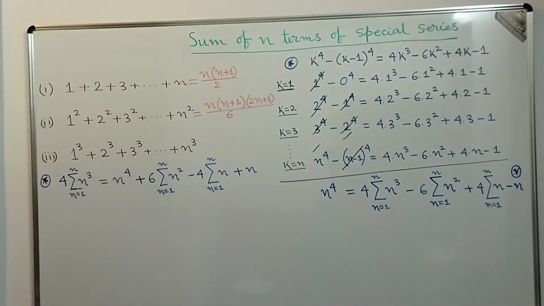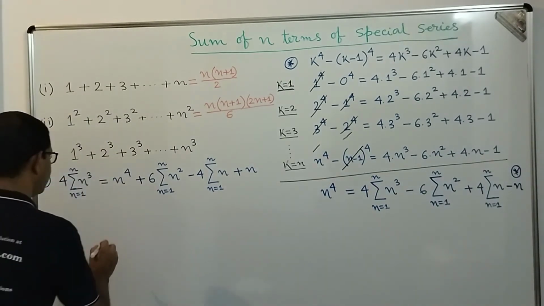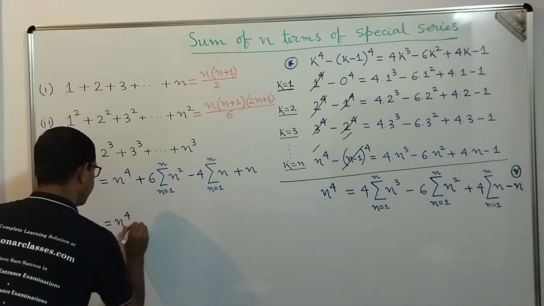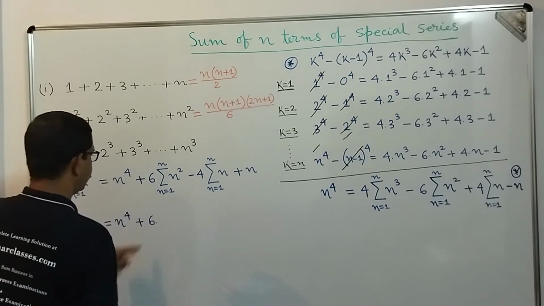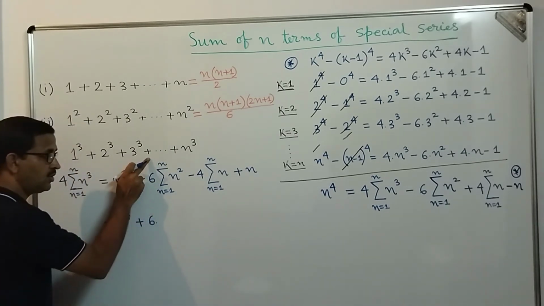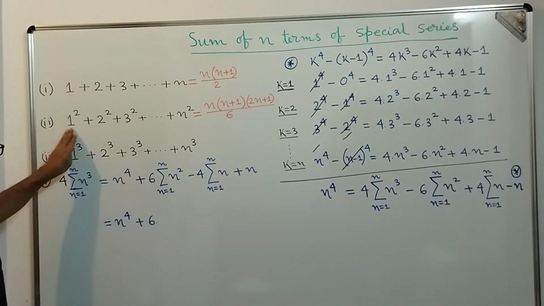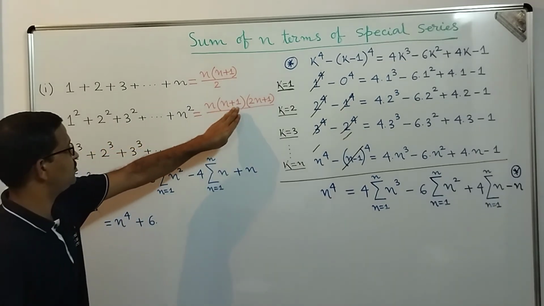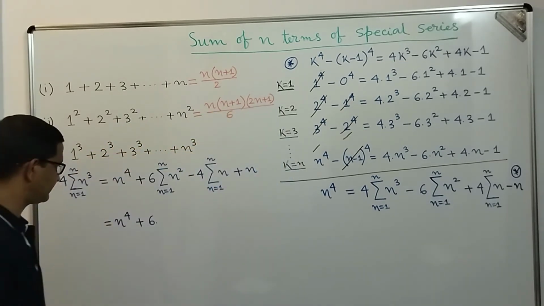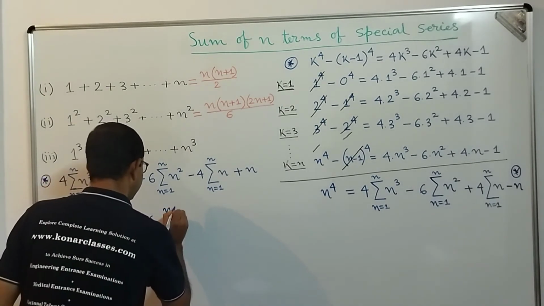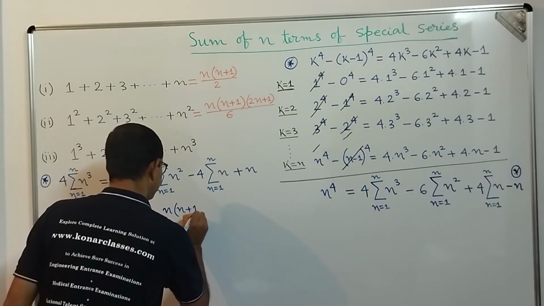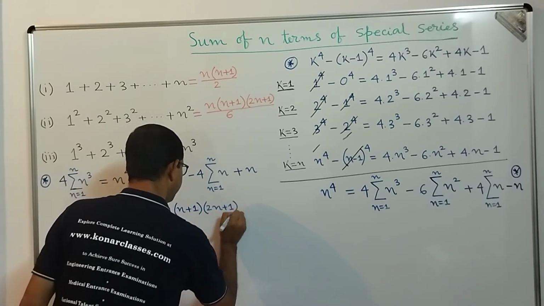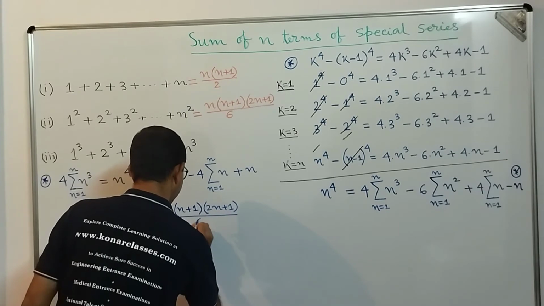So what we get, dear students, is that we need to apply all these values. This is equal to n to the power 4 plus 6 into summation n equal to 1 to n square, that is nothing but 1 square plus 2 square plus 3 square up to n square, which is nothing but n into n plus 1 into 2n plus 1 by 6. So we can write n into n plus 1 into 2n plus 1 divided by 6, correct.